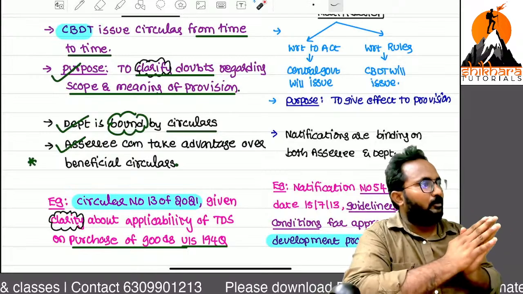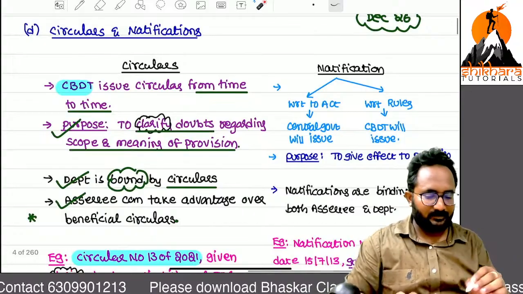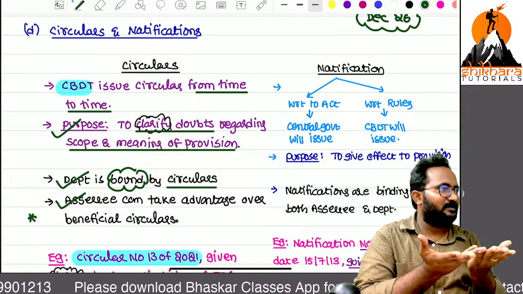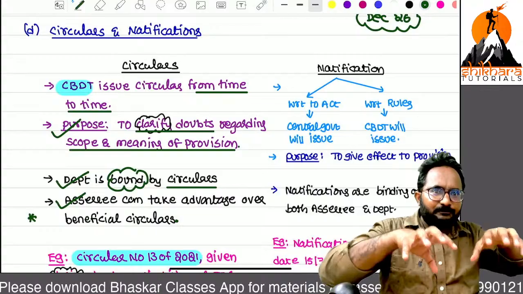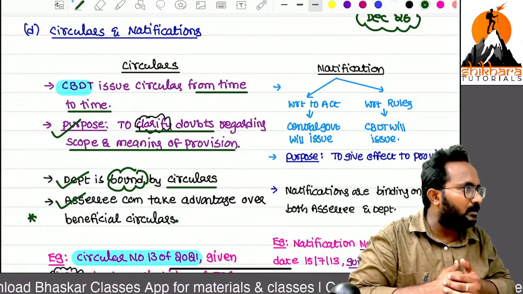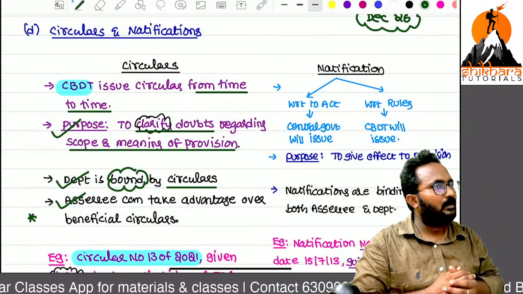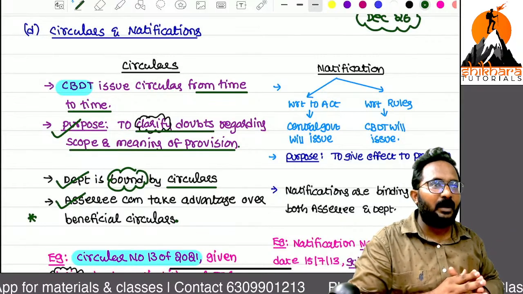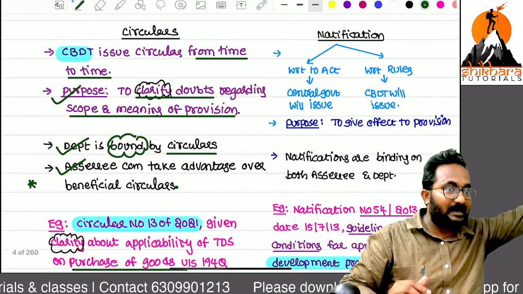Both can be released by whom? CBDT. Now, what is a notification, sir? Circular means passing information. Notification also, I want to give some information to you. Example, for this current situation, income tax due dates are extended or not, ma? Extended, you know already. How do you know? Notifications only. By issuing that what, ma? Notification.